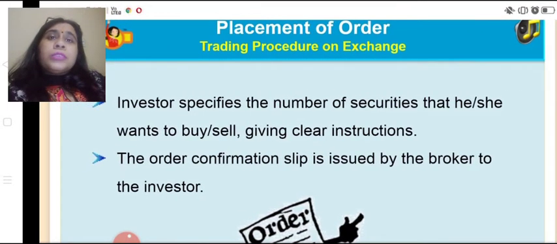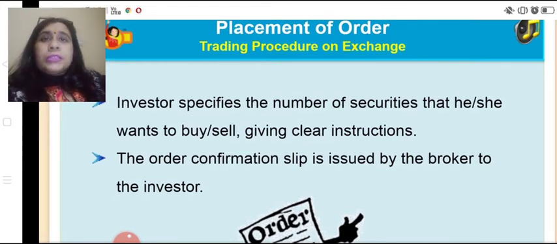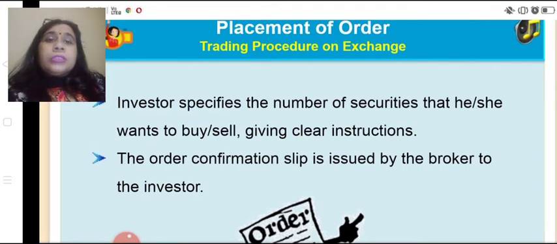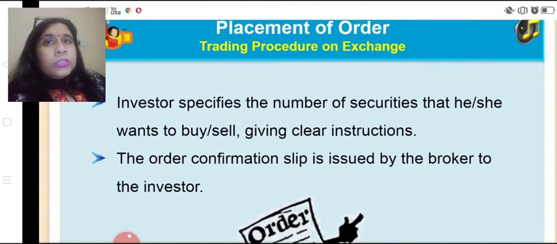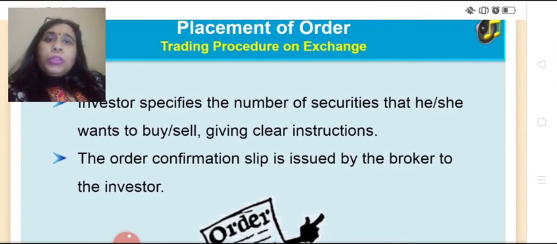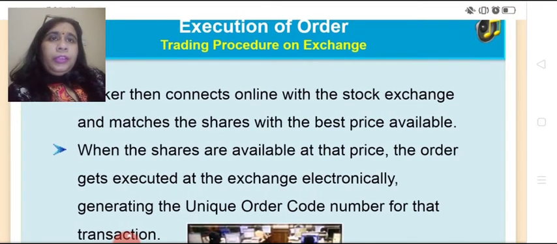Then comes the fourth step, that is placement of order. Once the securities which have to be transacted are selected, the next step is placement of order. Investor specifies the number of securities that he or she wants to buy or sell, giving clear instructions. The order confirmation slip is issued by the broker to the investor. So broker issues this order confirmation slip so that investor is sure that his order has been placed, his order has been demanded in the market.